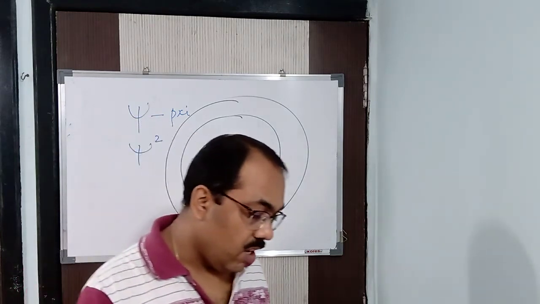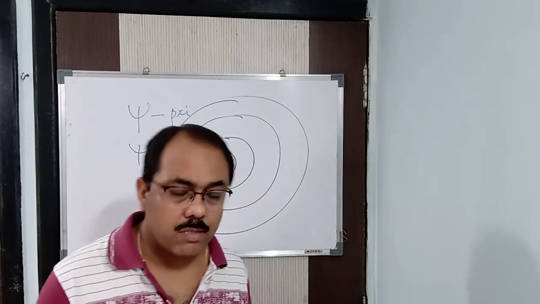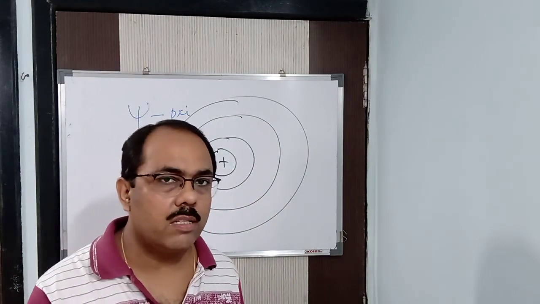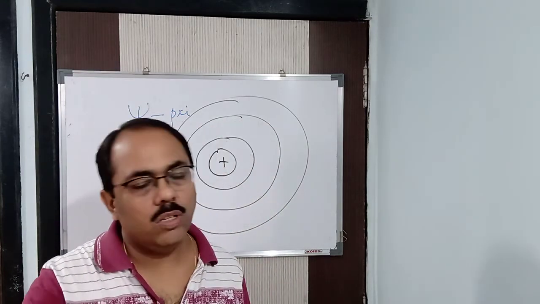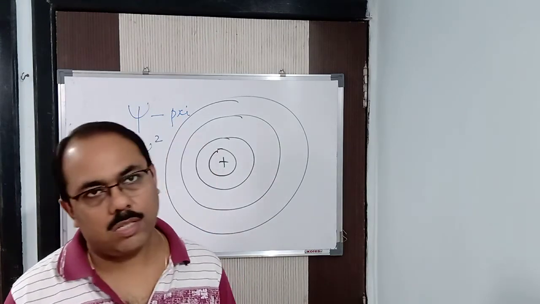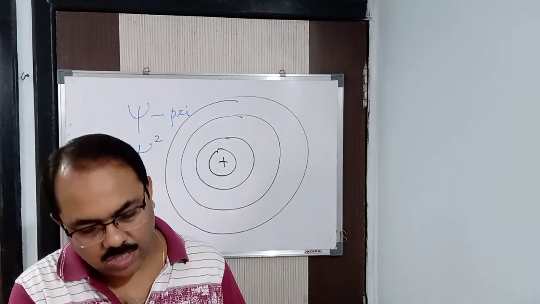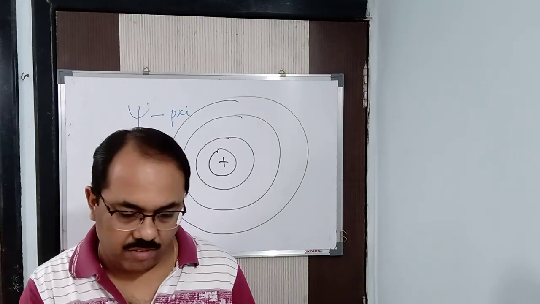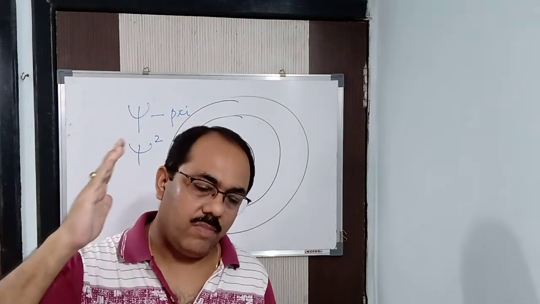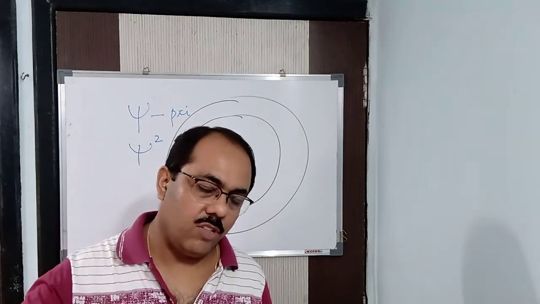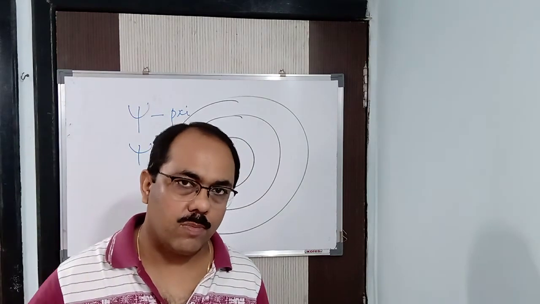So hence what I said, when you study the atomic orbitals, you will be studying quantum mechanics and the quantum numbers, and you will come to know details about it. Just see from where we started and from where we have come. We started from the discovery of electrons, protons, neutrons, then Thomson's model, Rutherford's model, Bohr's model.